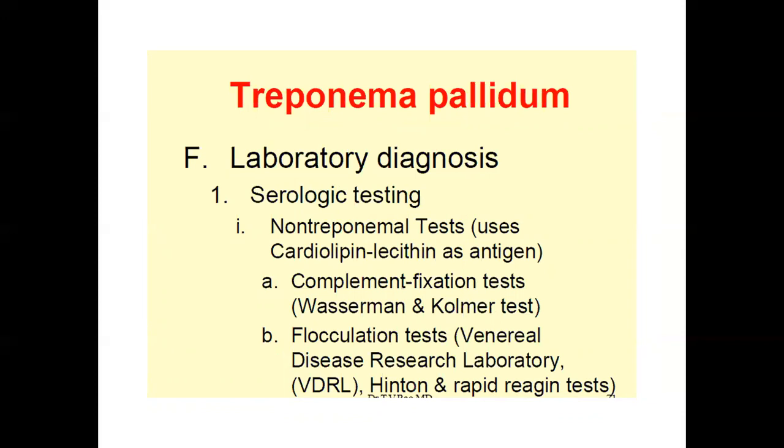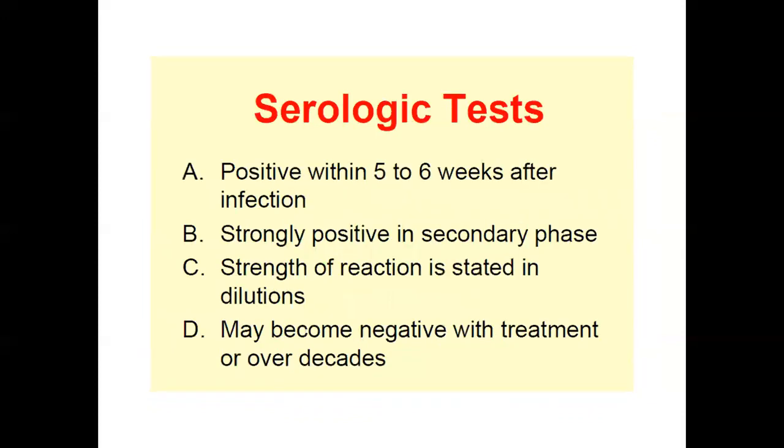Overall serological, if you are taking non-treponemal tests: the complement fixation test, the flocculation test, that is the VDRL test. In any method, the result is positive within 5 to 6 weeks after infection, strongly positive in the secondary phase, the strength of reaction is stated in dilutions, and may become negative with treatment or over decades. These are the serological test findings.